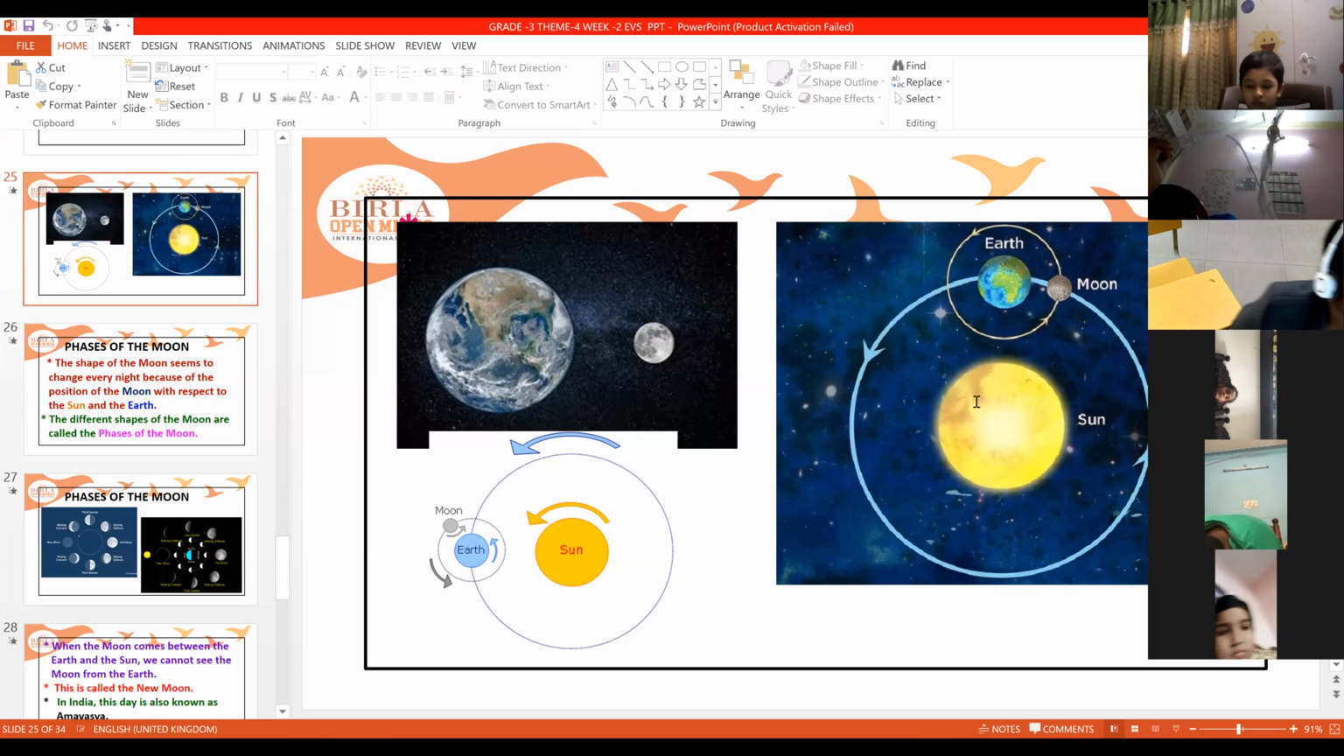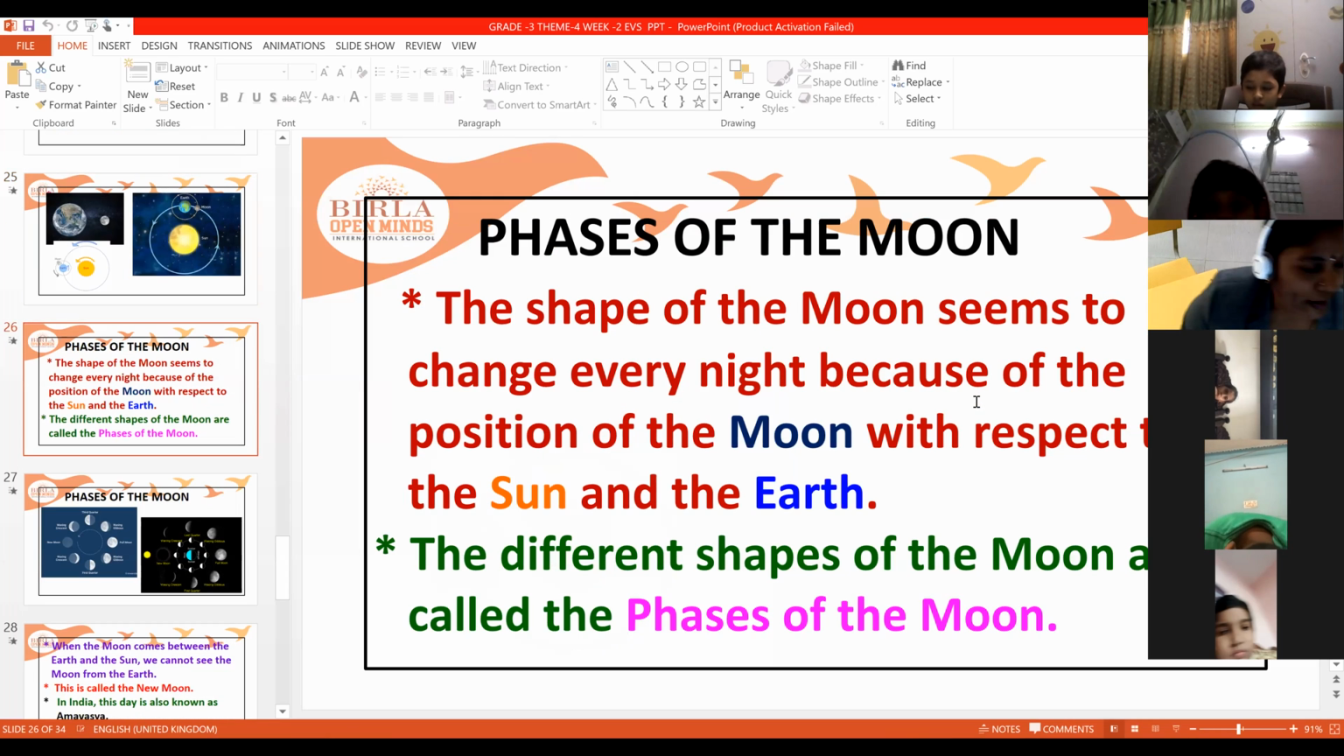Next. So while rotating and revolving, what's happening? It changes its phase. We can see differences in the moon, and these differences are called phases of the moon. The shape of the moon seems to change every night because of the position of the moon with respect to the sun and the earth.